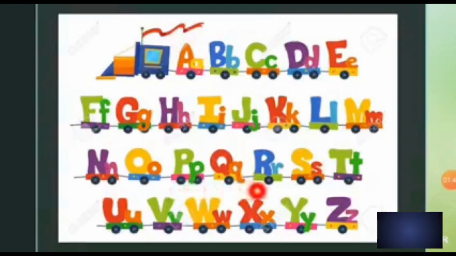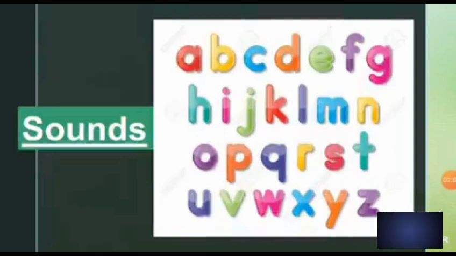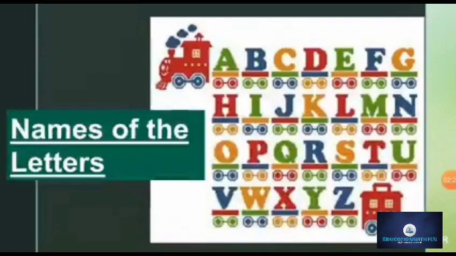This is X and the sound is X. This is Y and the sound is Y. This is Z and the sound is Z. Now read separately. A, B, C, D, E, F, G, H, I, J, K, L, M, N, O, P, Q, R, S, T, U, V, W, X, Y, Z.